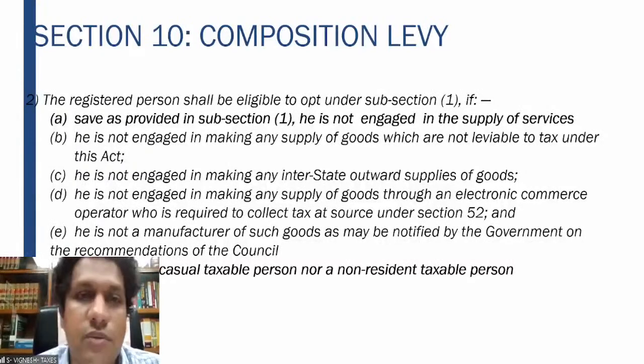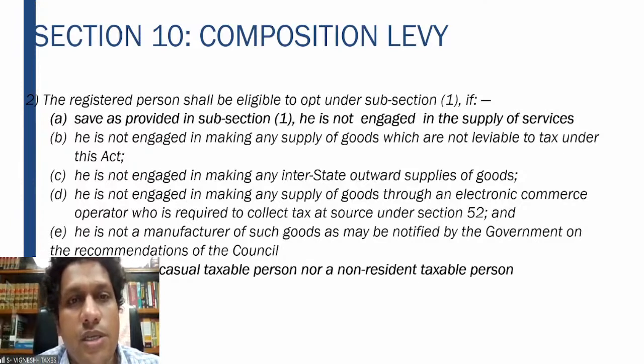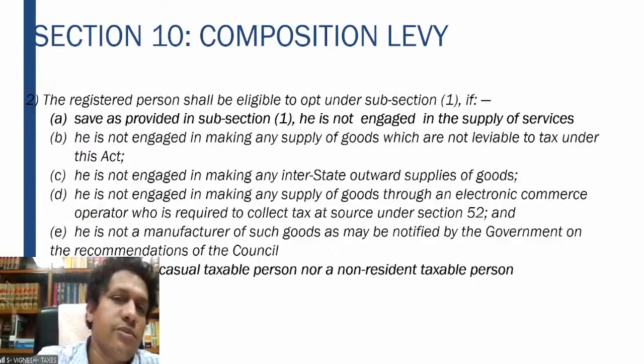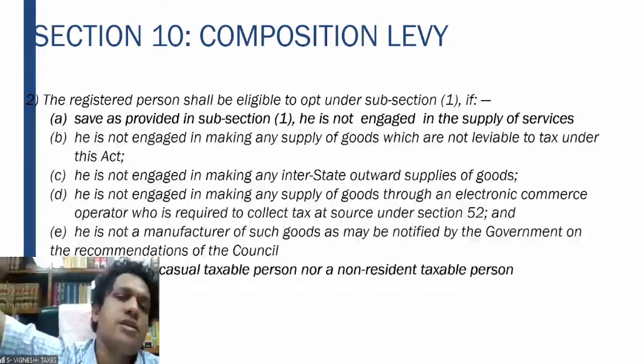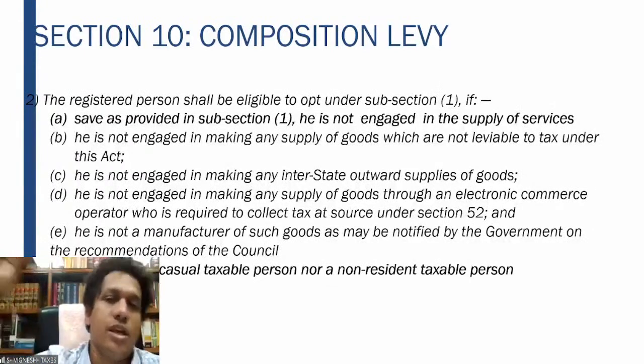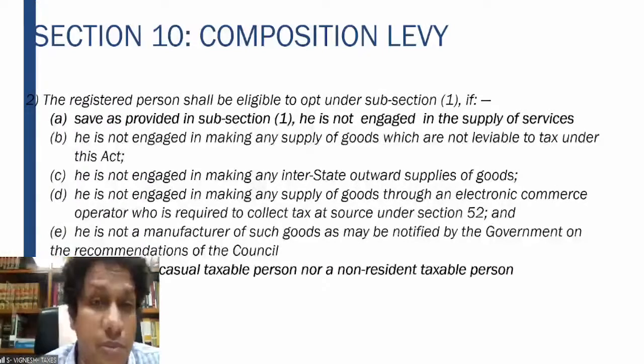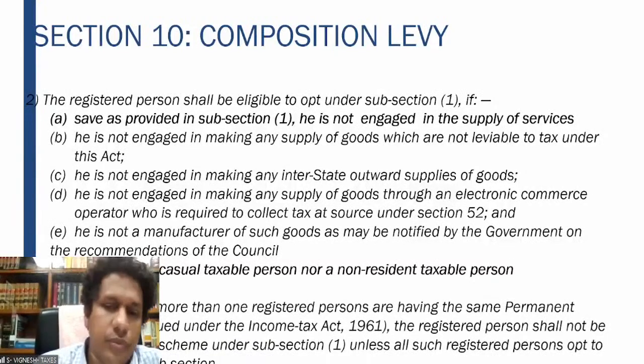This casual taxable person cannot opt for the composition scheme. Similarly, a non-resident taxable person means a person who is outside the country, comes to India for some time, sells and leaves. He also takes a temporary registration. So if you are a casual taxable person or a non-resident taxable person, you cannot opt for the composition scheme.